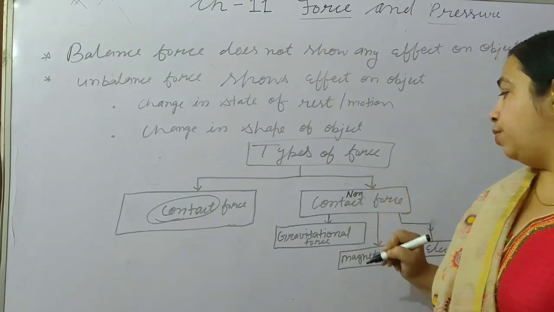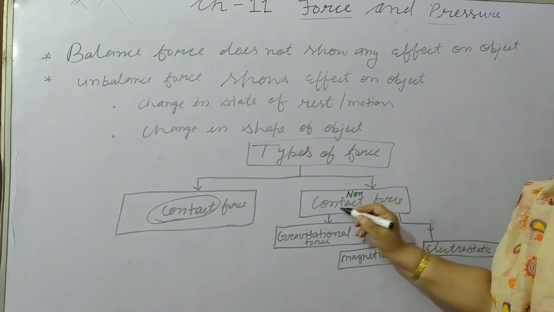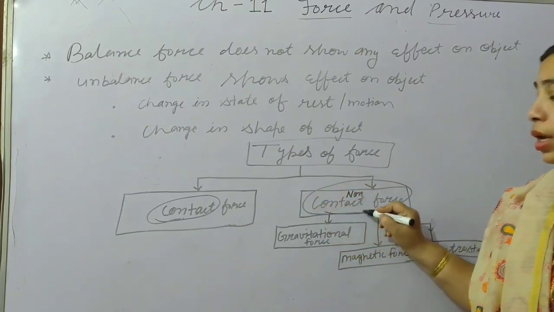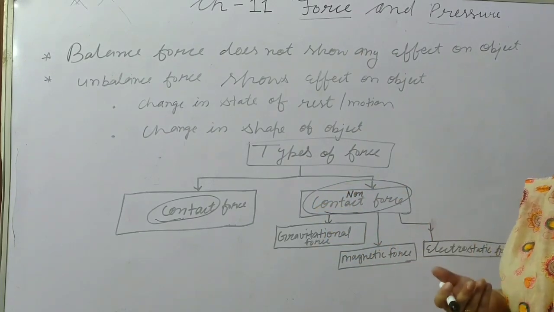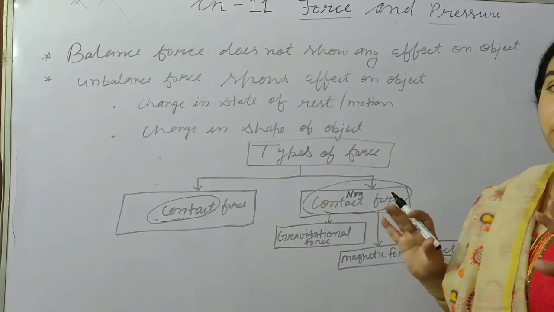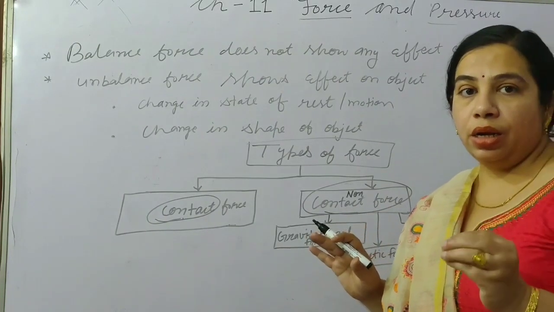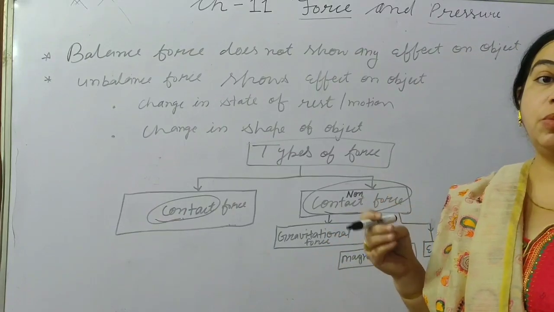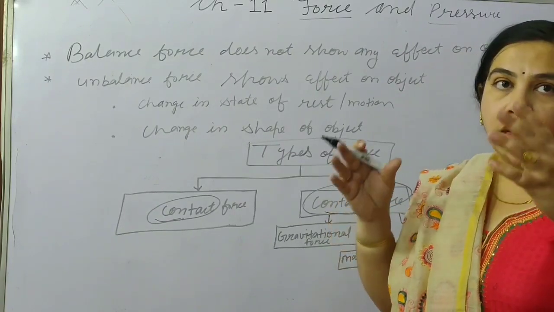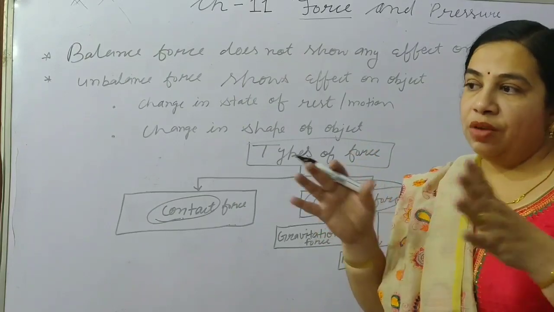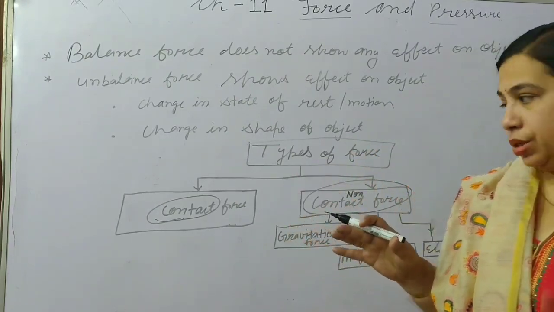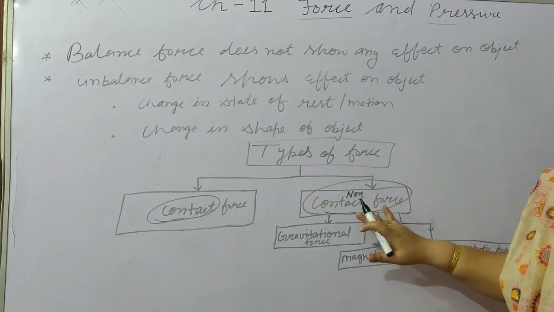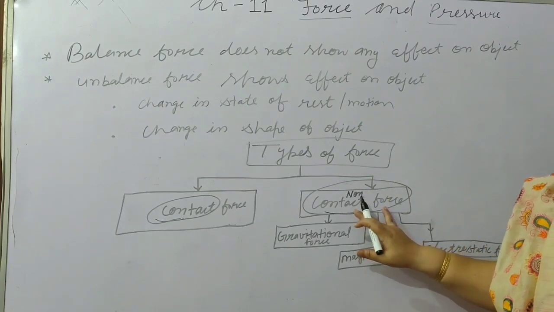In the non-contact force, directly or indirectly, there is no contact between the object and the force, or we can say there is no physical contact. So in non-contact forces, there is no contact between the object and the force.